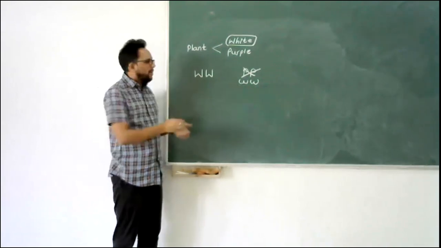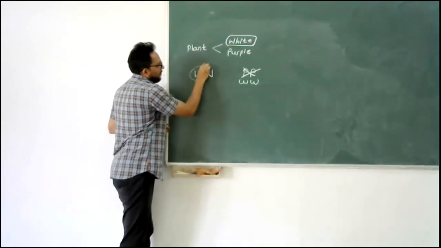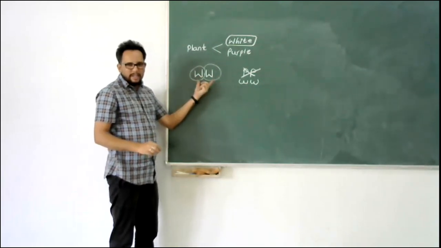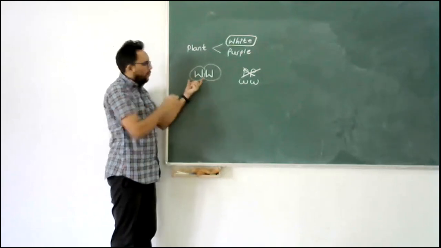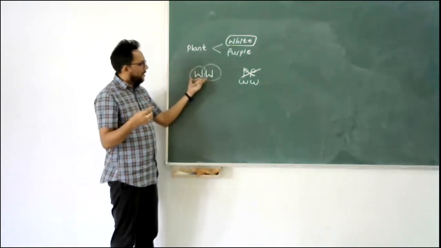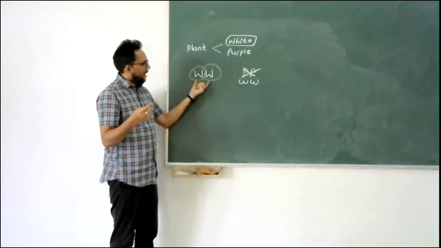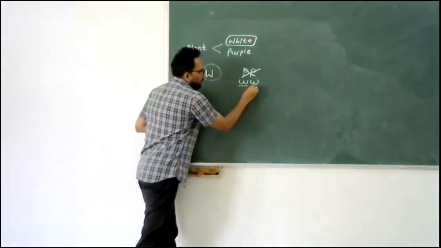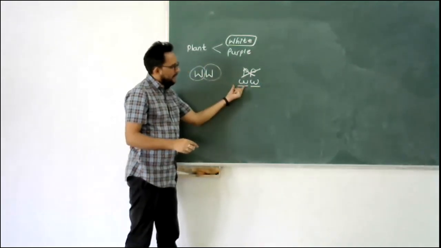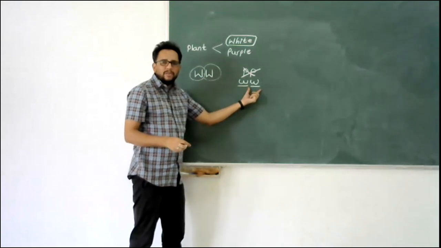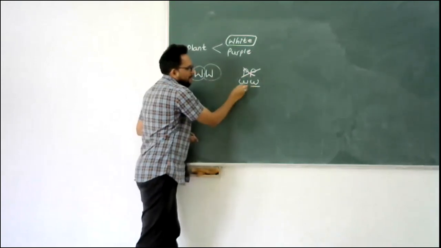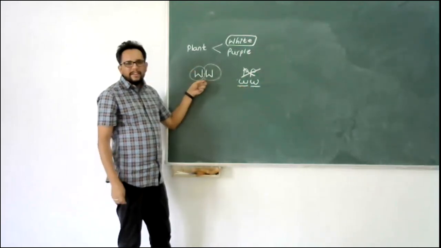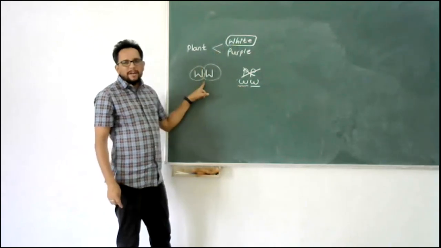Both are homozygous because their alleles, one is received from father, one is received from mother in this generation. One is received from each parent because there are two alleles, and they are homozygous. In this case also, one is received from mother, the other one is received from father, and both are the same allele. So this is homozygous recessive, and this is homozygous dominant because white is the dominant color.